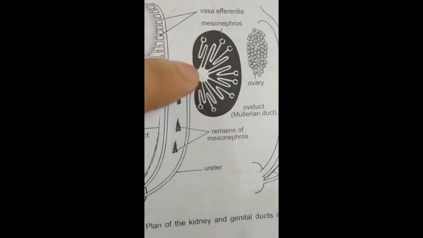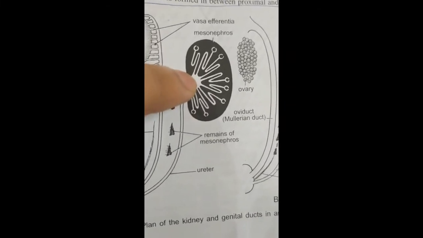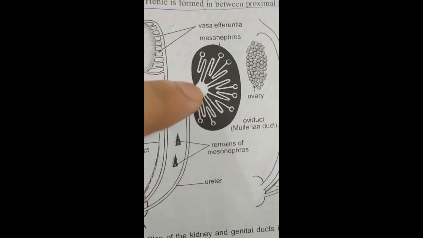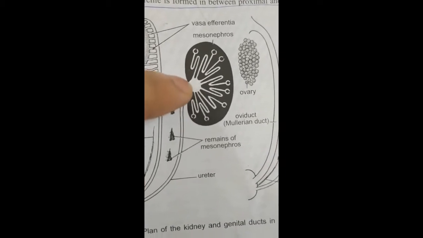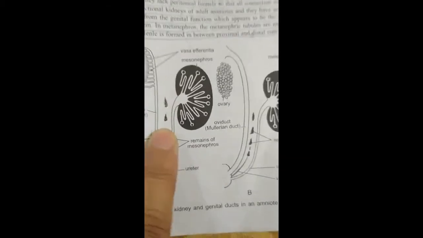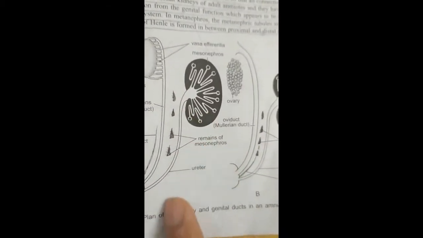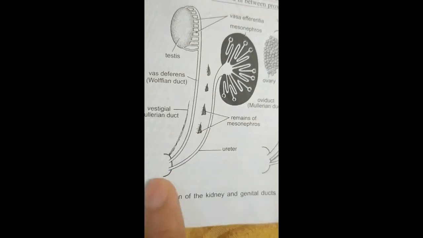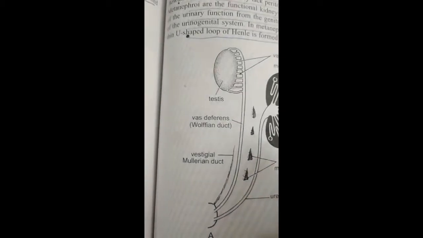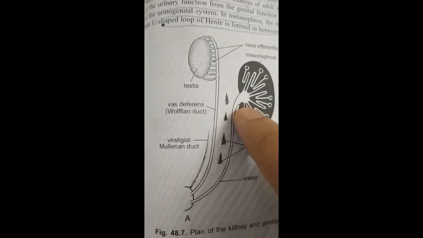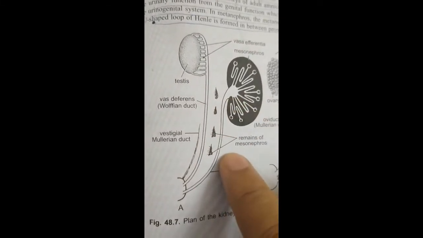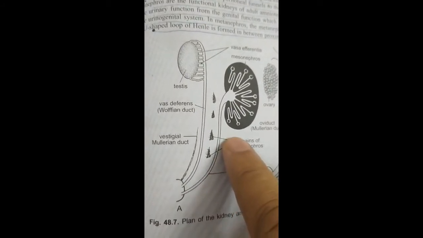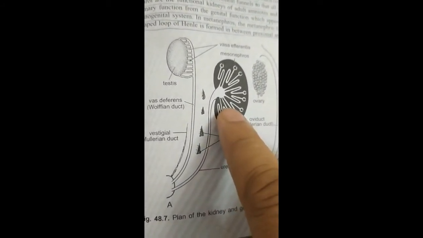Ultimately, the terminal duct of these uriniferous tubules opens into this part, and it is carrying the urine through the ureter into the cloaca. So we know that in males these are the remains of mesonephros, because now the metanephros have emerged from the posteriormost part of the nephrotome.